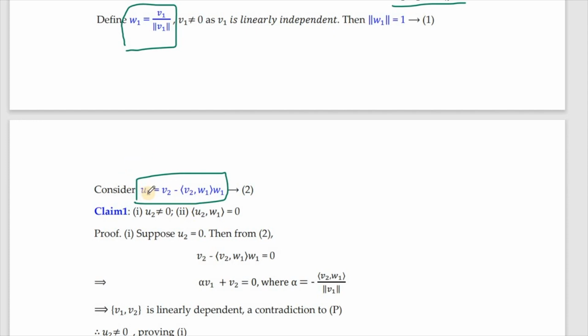So with the help of those two, we are going to consider our u2 in this way. Now having got this vector u2, we have to show that it's non-zero, and inner product of u2 with w1 is 0.